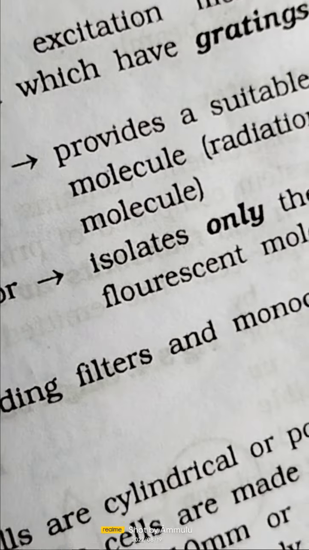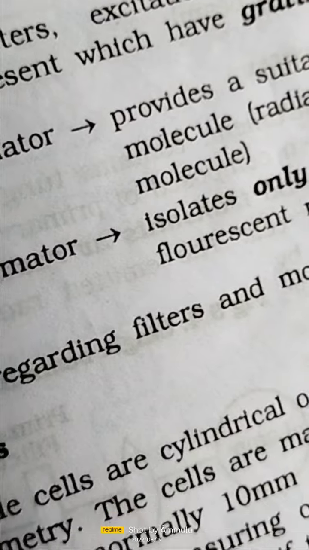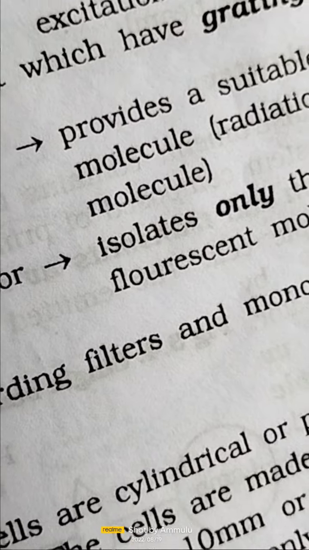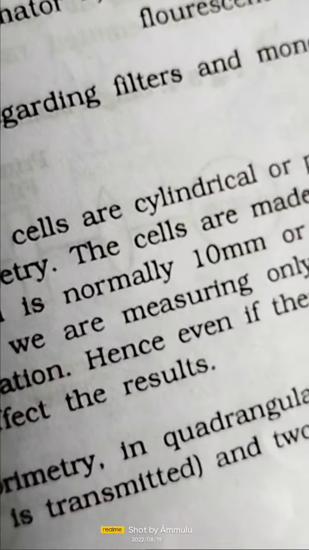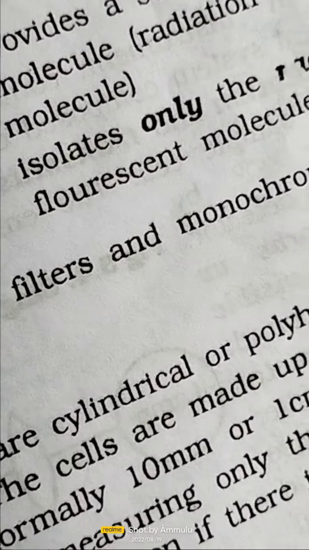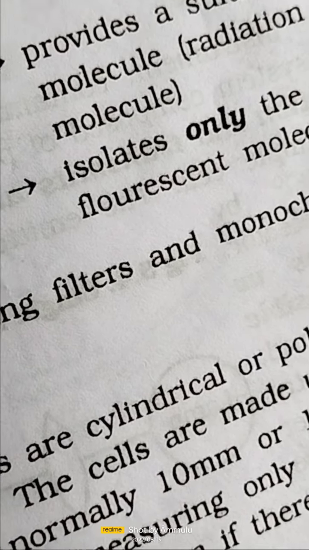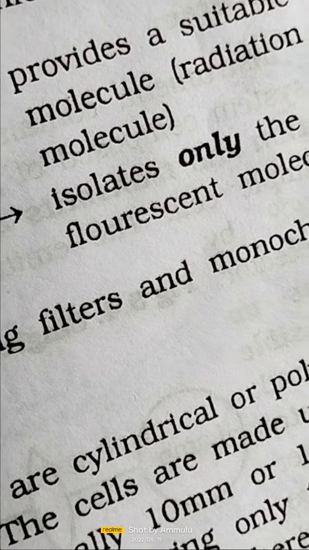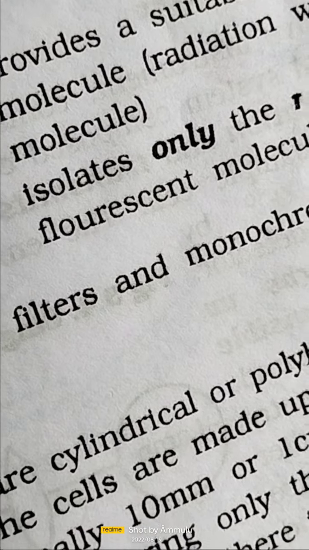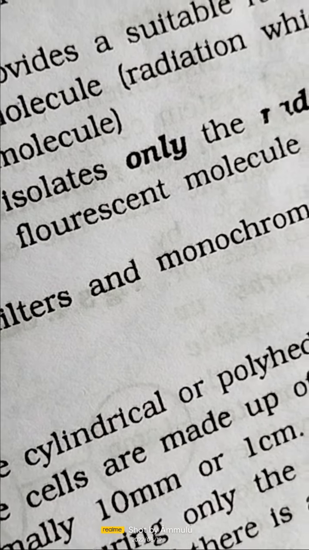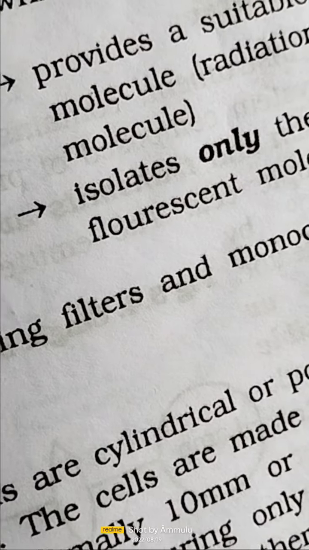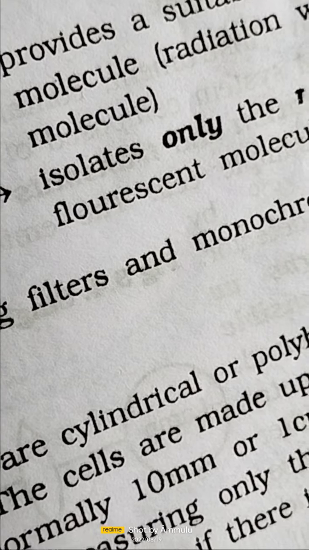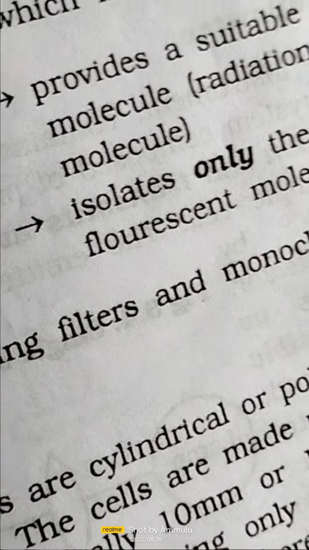Now we move to the third type of quenching, that is static quenching. In static quenching, complex formation occurs. The name static means it is a complex formation. For example, caffeine reduces the fluorescence intensity of riboflavin by complex formation. So that's why caffeine reduces the fluorescence intensity.